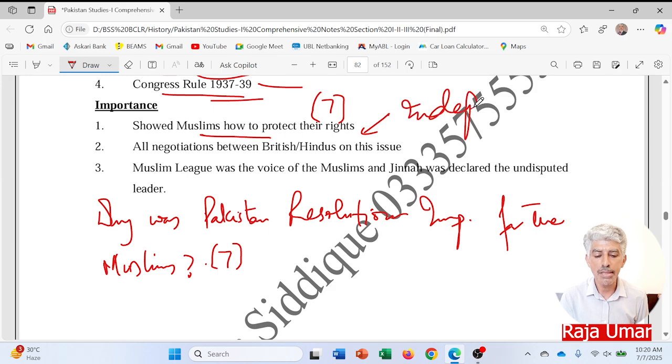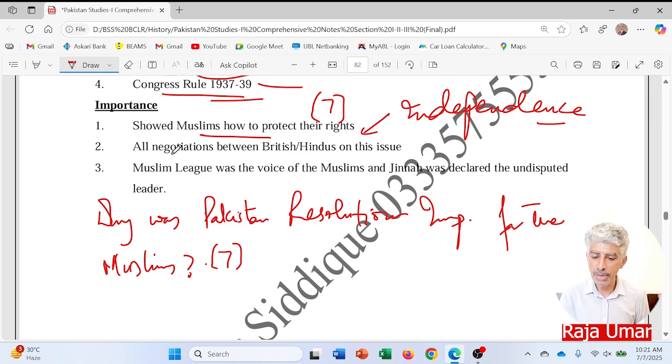So this was a very important resolution which gave a clear-cut pathway to the Muslims in which direction they were supposed to move in the subcontinent, as all other ways they had adopted in the past were blocked. They could not move on, and they all had closed ends. So now they are on the highway towards independence.